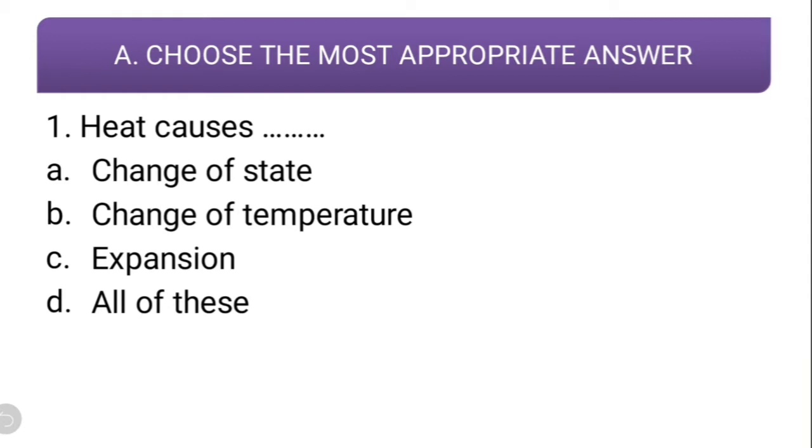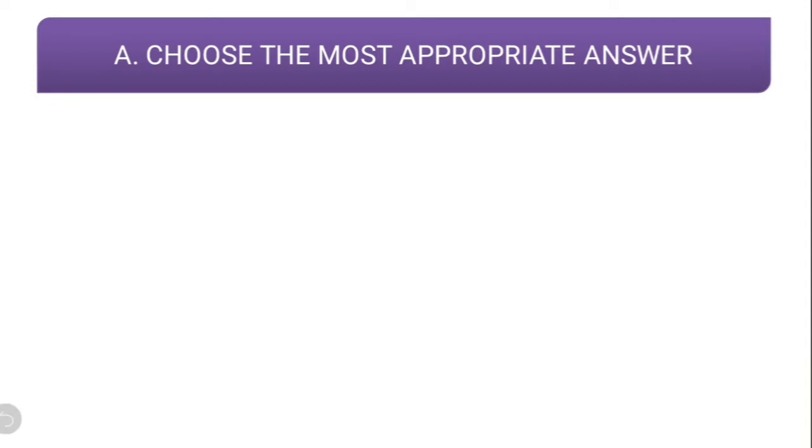The correct option is all of this. Why? Because heat can cause change of state as well as change of temperature as well as expansion. So D is the correct option, all of these. Let us see next question.